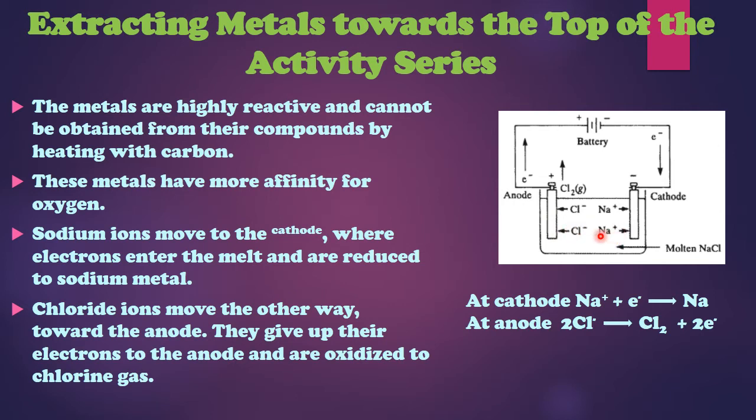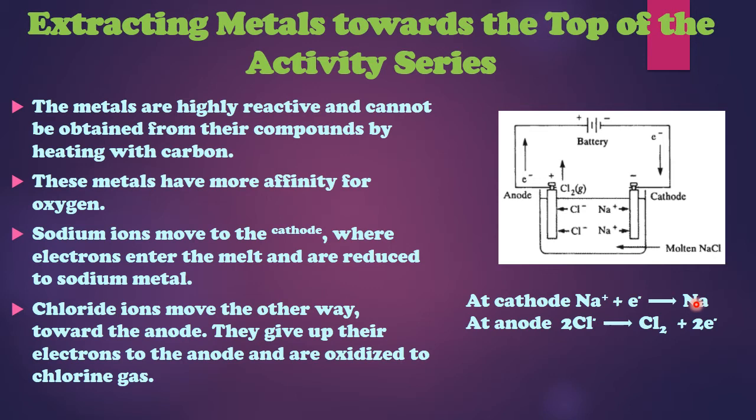When sodium is attracted towards the cathode, you can see the flow of electrons shown over here. The cathode has a tendency of giving electrons. You need to write these reactions also: at the cathode, the sodium ion gets an electron from the circuit. When the sodium ion accepts this electron, it changes into a sodium atom.